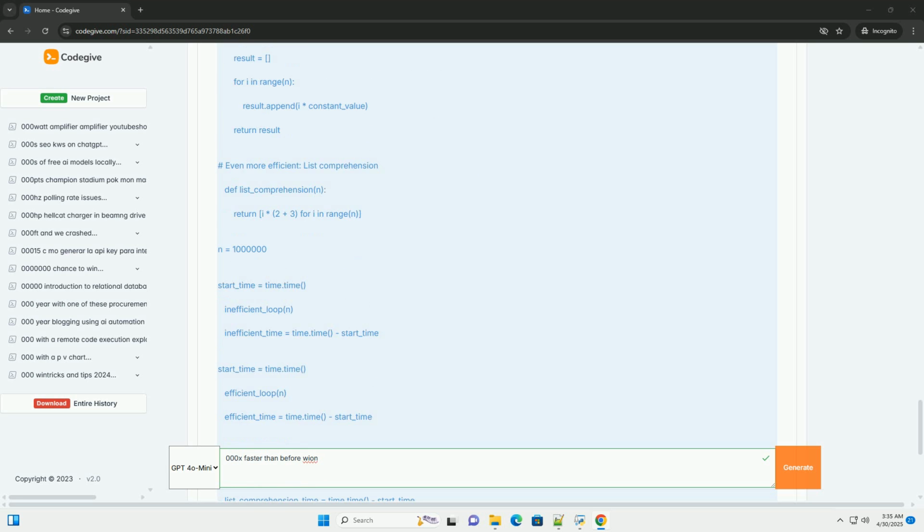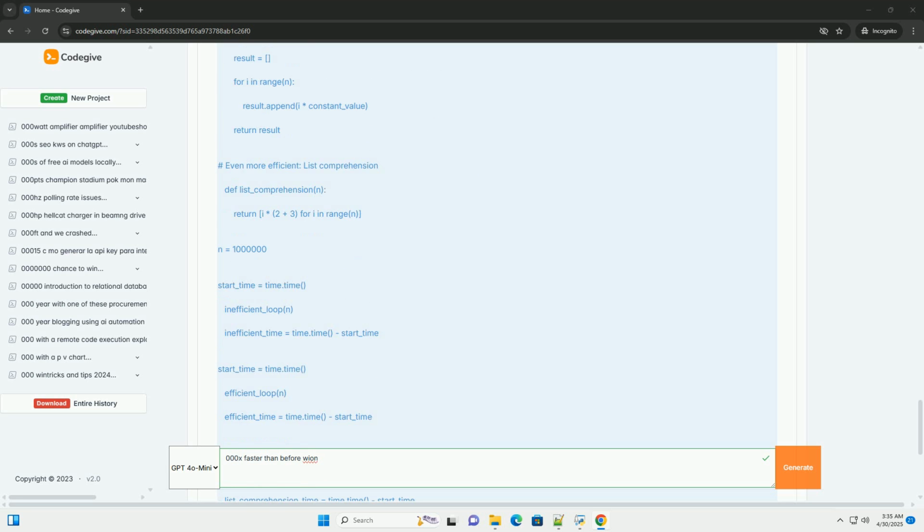Minimize network requests: combine multiple small requests into a single larger request. This is particularly important when working with APIs. Asynchronous I/O: use asyncio to perform I/O operations concurrently, allowing the program to continue processing while waiting for I/O to complete. This is especially effective for network-bound applications. Caching: store frequently accessed data in memory to avoid repeated I/O operations. Use libraries like functools.lru_cache for simple caching.